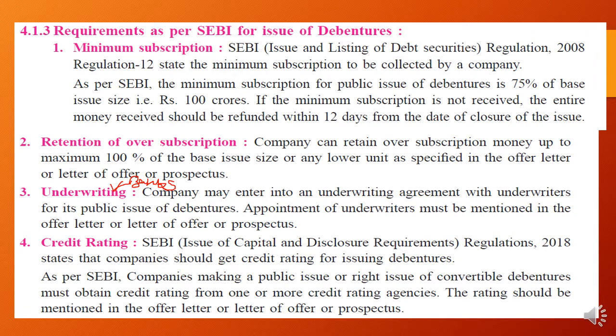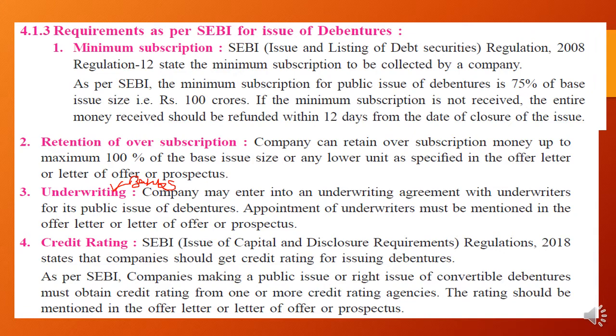So underwriting should be there. The company may enter into an underwriting agreement with an underwriter, for example banks, for its public issue of debentures. The appointment of the underwriter must be mentioned in the offer letter or letter of offer or prospectus. It should be mentioned properly in the prospectus that underwriters have been appointed for the sale of debentures.